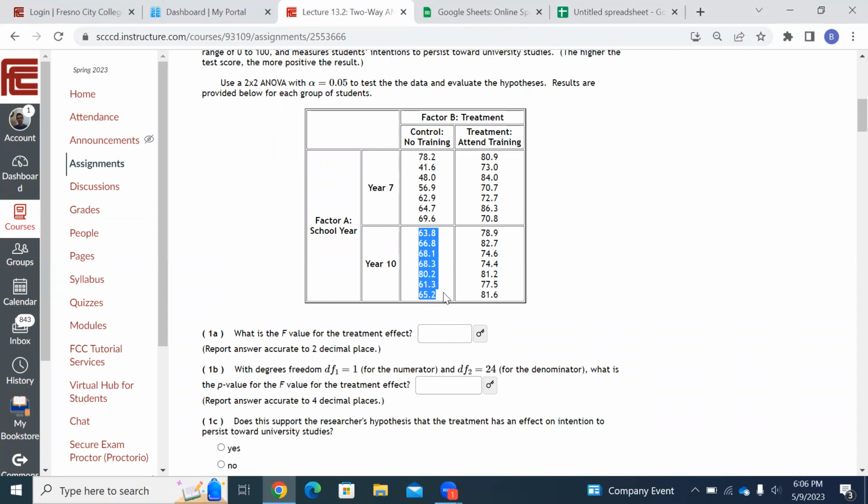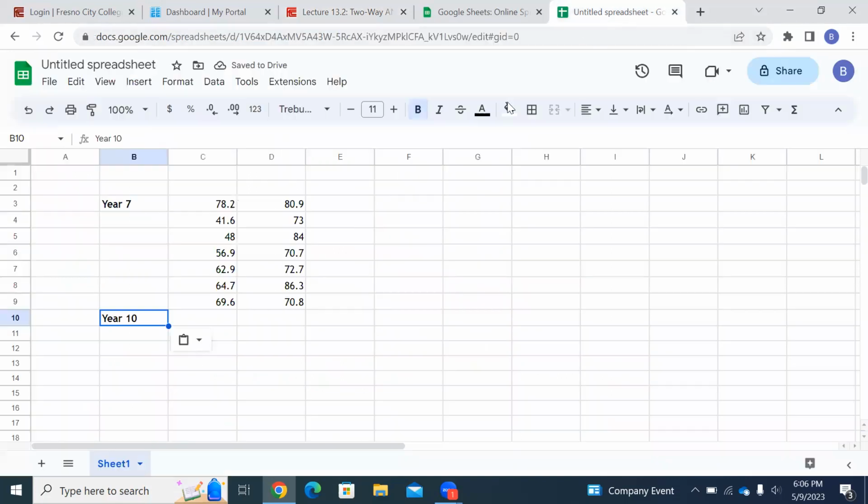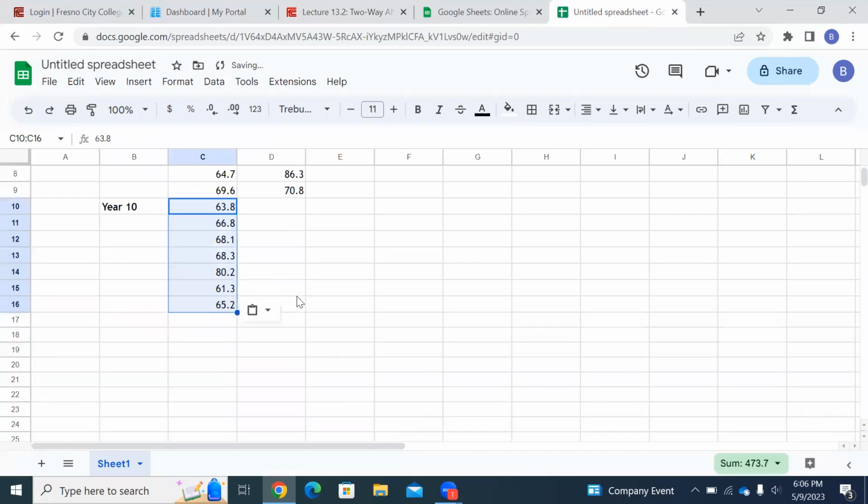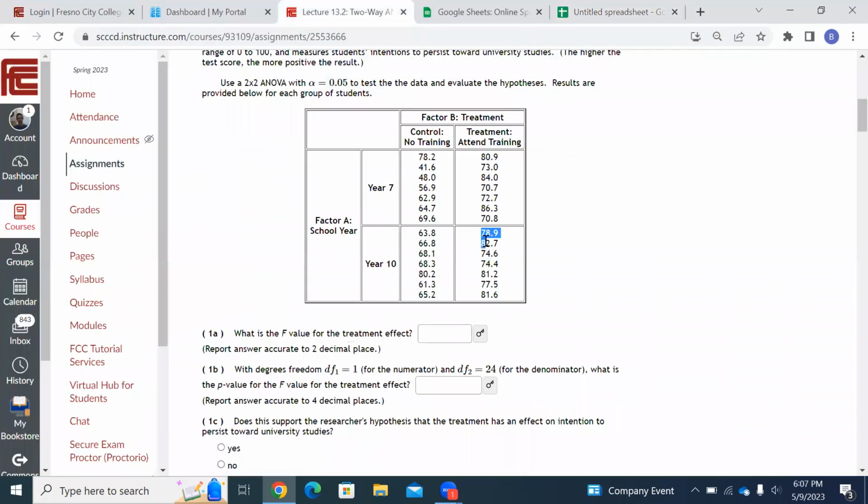63.8 on down. Control C to copy. Come over here. I'm just going to hit Control V. When that pastes, it's just a quick way to do it. And come over here. I'm going to do this. Hold down, highlight them. Make sure you get all the way to the end there, get that last number. Hold down Control, hit C for copy.